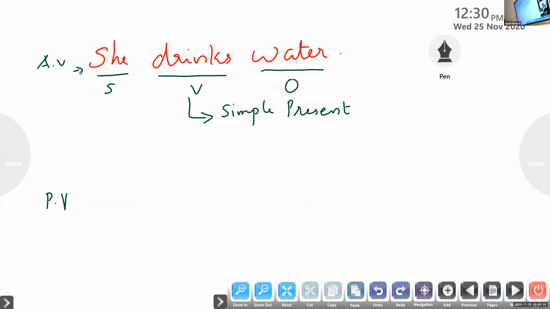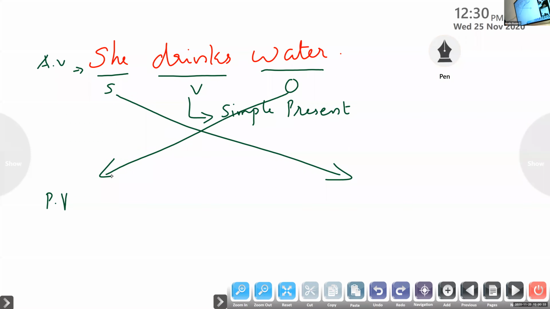Okay, point number 1. We should change the position of subject with object, and object with subject. So tell me, how should I begin my passive voice sentence? Water. Excellent. Now, the sentence is given in simple present tense. So which be form is suitable here? Is. Very good. As water is singular, I should use is. Drank? Drunk, not drank. It is drunk.